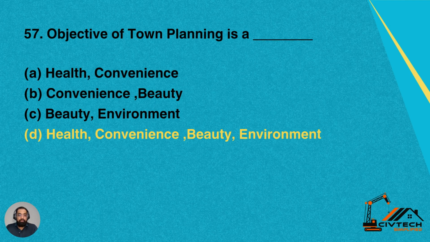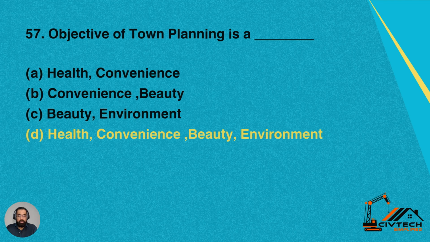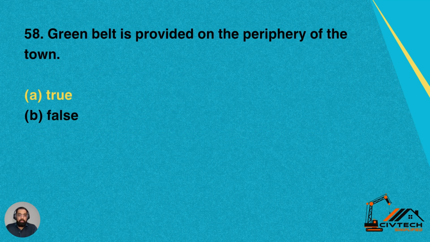Question 57. Objective of town planning is dash. A health, convenience. B convenience and beauty. C beauty and environment. D health, convenience, beauty and environment. So all these factors are considered during town planning. Therefore, option D is correct, which is health, convenience, beauty as well as environment. Option D is correct for this question.